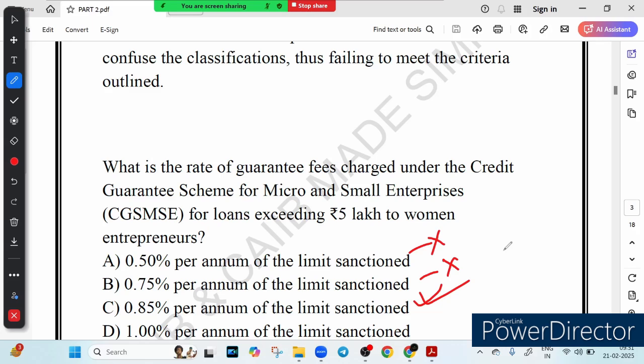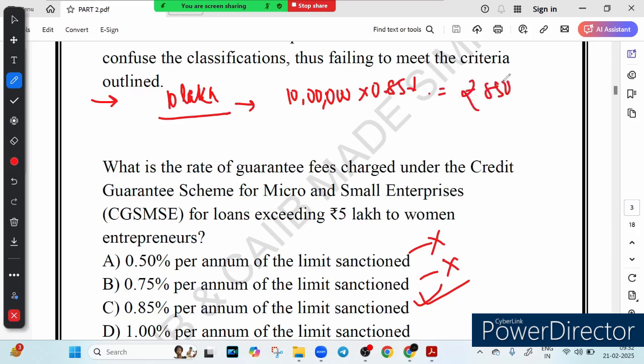Let me give you an example. What does this mean? Let's say a woman entrepreneur took a loan of 10 lakh under the scheme. So the guarantee fee will be how much? 10,00,000 multiplied by 0.85%. And what will that be? That will be 8,500 rupees per year, right? So this will be the guarantee fee.